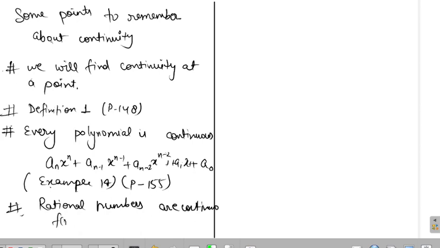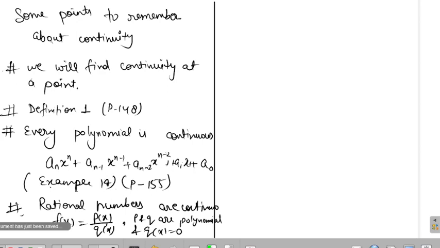Rational means if your function is of the form p(x) upon q(x), where p and q are polynomial functions and q(x) is not equal to 0. This is the definition of rational numbers now. So we are using the same definition. It is not function, actually, my mistake. This is not rational numbers, this is rational functions. Rational functions are also always continuous.